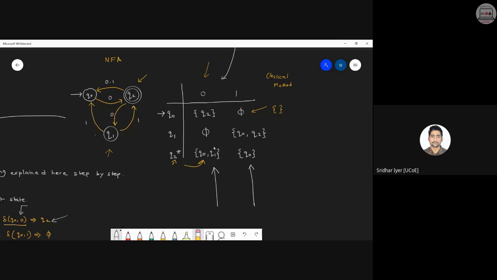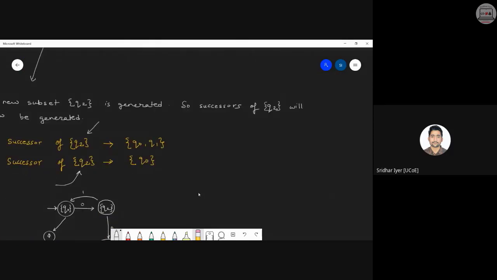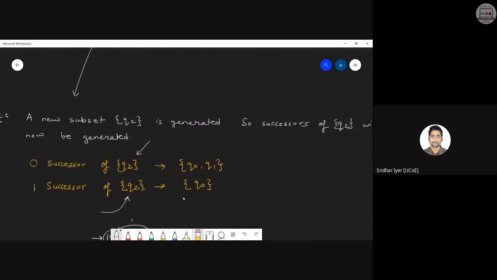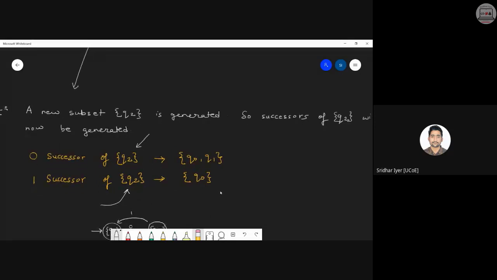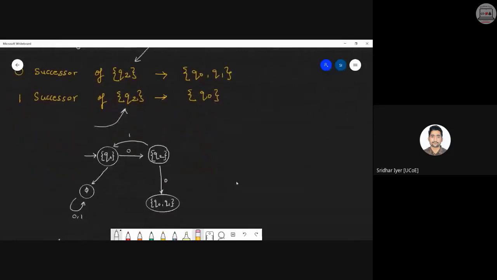Kindly let me know. Okay. So now simply replace those over here. So zero successor of Q2 is nothing but Q0, Q1, and one successor of Q2 is Q0. So what you need to do now is simply add those transitions over here. So from Q2, whenever we are having an input 0, we have to make a transition to Q0, Q1. Are we having a state Q0, Q1? We were not having so far.